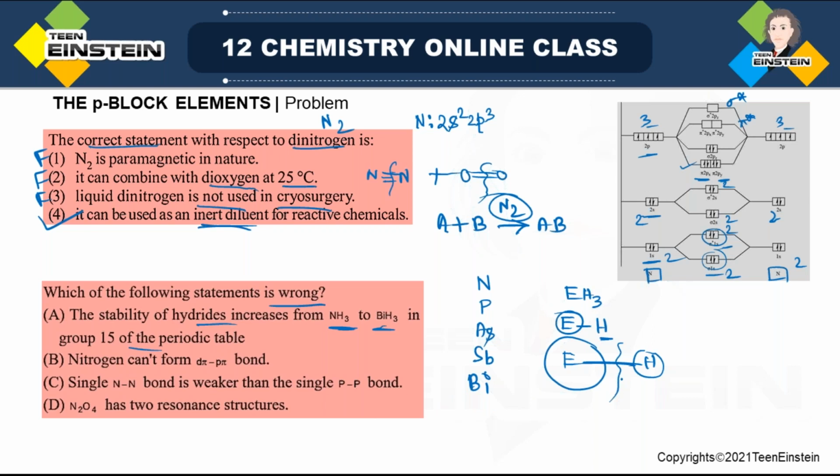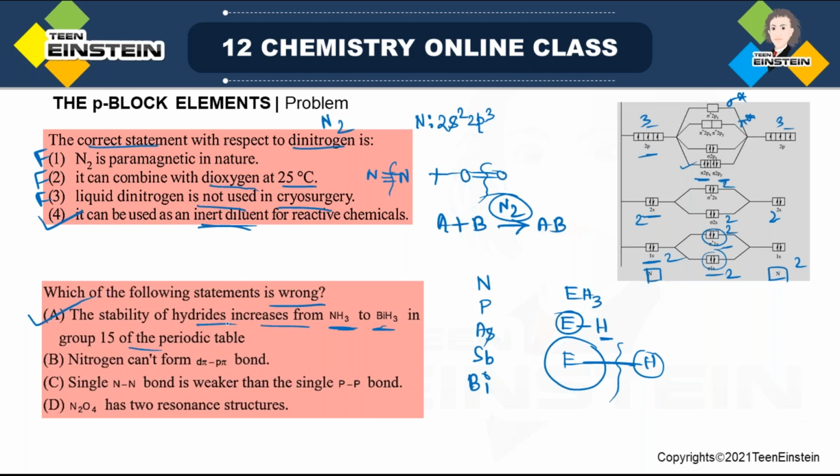So stability of this hydride down the group decreases, it does not increase. So this statement is actually the wrong statement, and that means it will be the correct answer. So if you are sure about this fact, you don't even have to consider the other 3 statements, and in this way you can save your time.